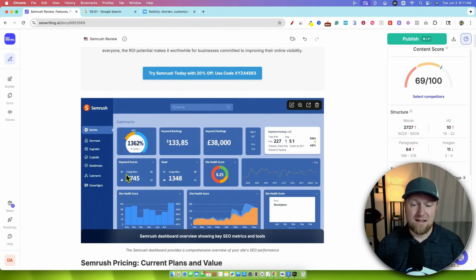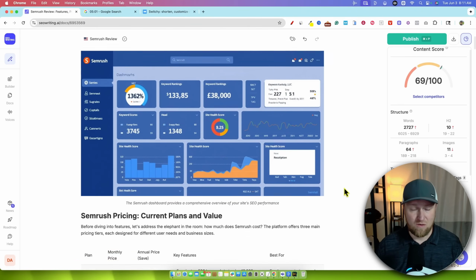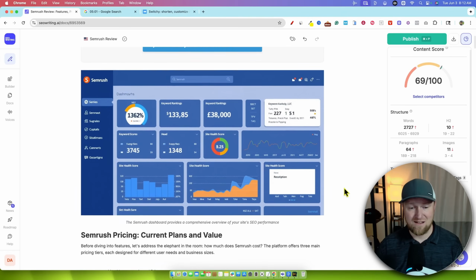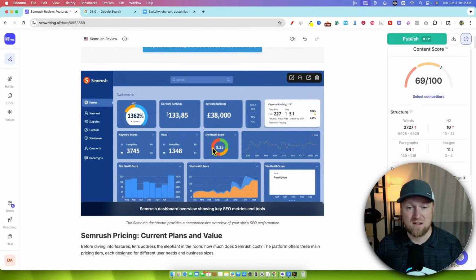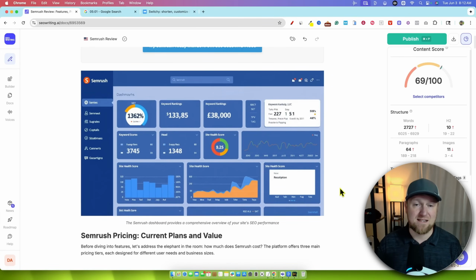Boom. Now, images is going to be an issue, especially for specific things, unless you're saying, hey, top 10 dogs or whatever, right? If it's a generic type thing, it's probably going to do pretty good. It's probably going to do pretty well with food blogs and stuff as well. But when it comes to specific software, it can't log into the software and take screenshots. So you're going to have to take some screenshots and replace the images. I don't think it's that big of a deal. At least it gave us image placements where we can go and switch these out.